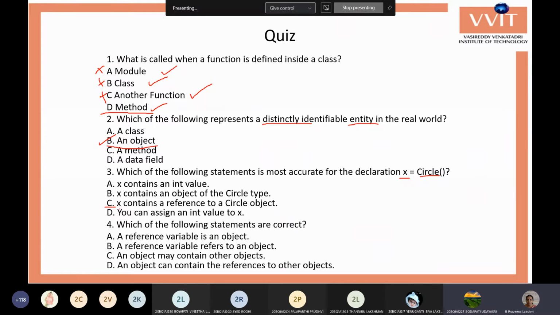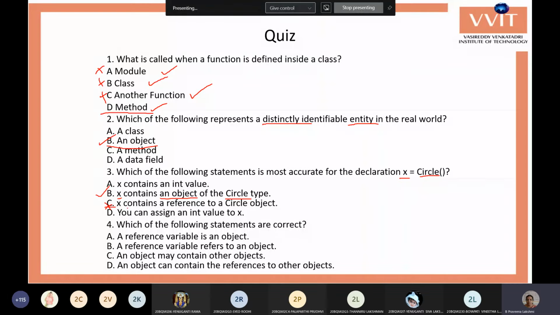Sorry, it's not correct, it's wrong. B is the right one: x contains an object of the circle type. That is, x is an object of the type Circle class. So x is a variable of type Circle class.